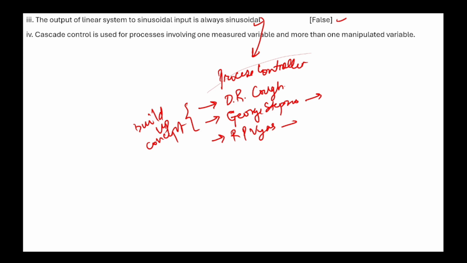R.P. Vyas, numerical. D.C. Sidkar, numerical. I have gone through all four books. This D.C. Sidkar contains a lot of mistakes, so be careful when you are reading it. R.P. Vyas is one of the very important books for process control if you are preparing for GATE.